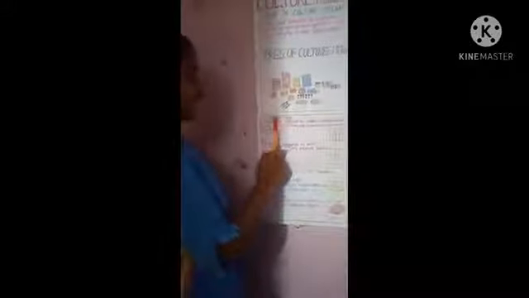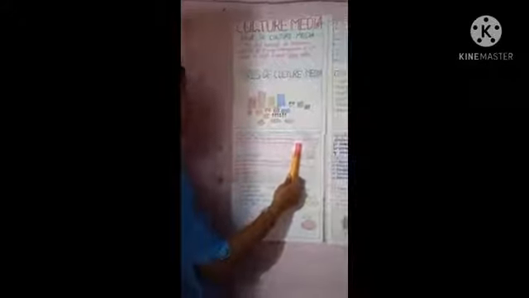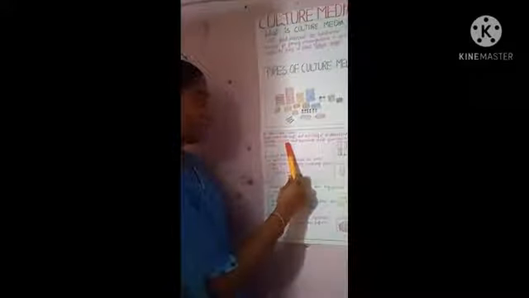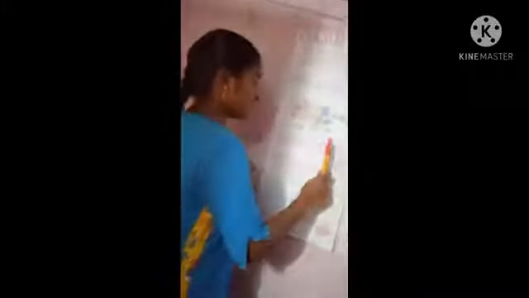Let's go to another topic, semi-solid medium. Actually, what is semi-solid medium? It is a soft medium and is useful in demonstrating bacterial motility and separating motile from non-motile strains. Motile means movable, the bacteria move from one place to another. Non-motile means not moving. This is the diagram of semi-solid medium.